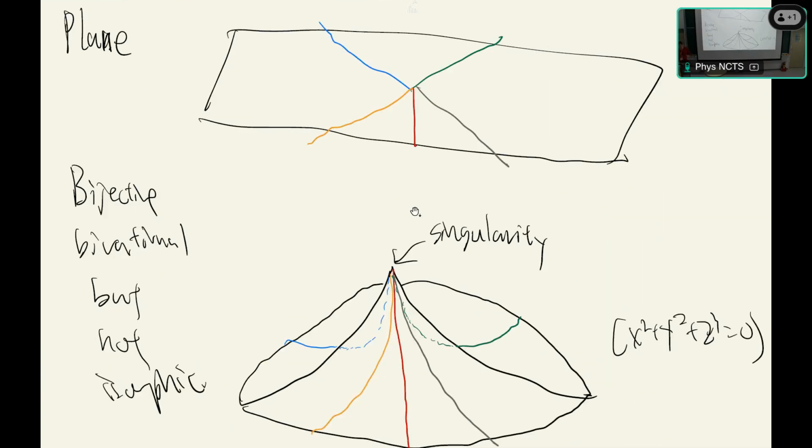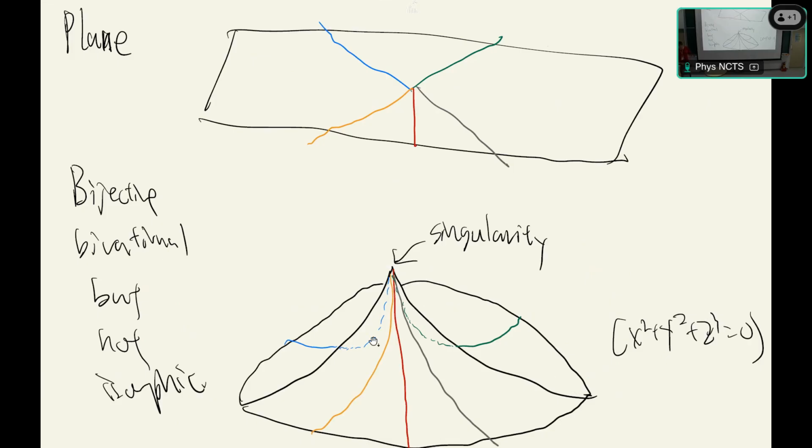And also, this is another example of a non-isomorphic birational map. This is a singularity. The above is the usual plane, and this guy is a singular surface, defined by the equation. This singularity is usually called an A1 singularity.